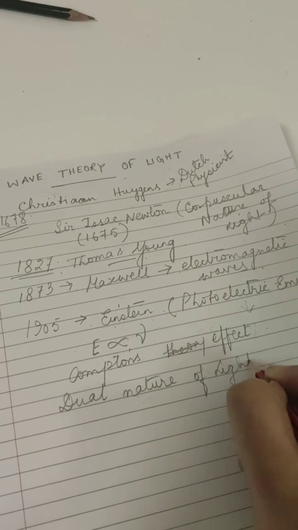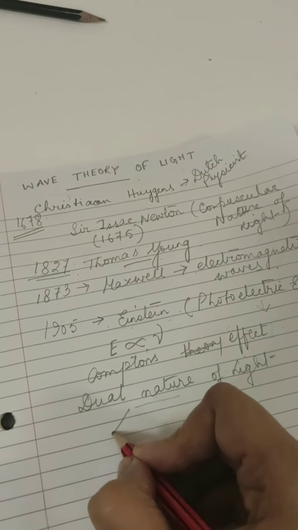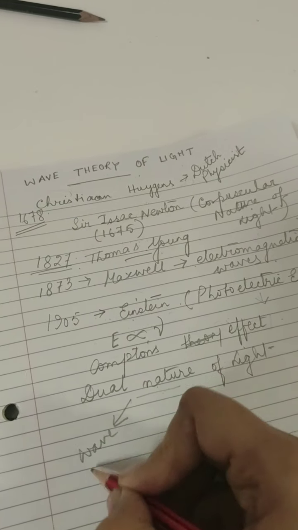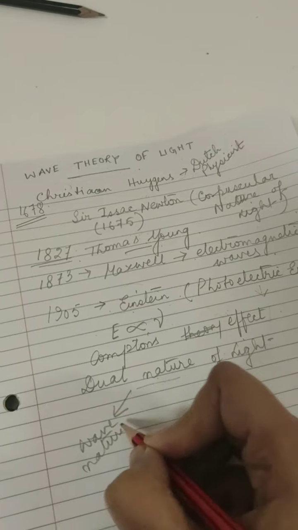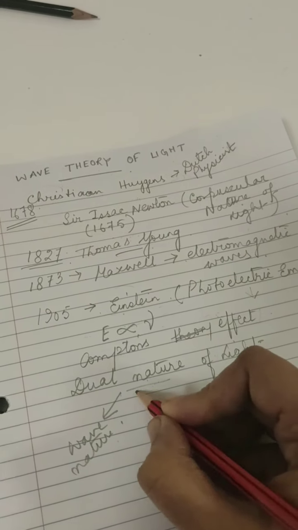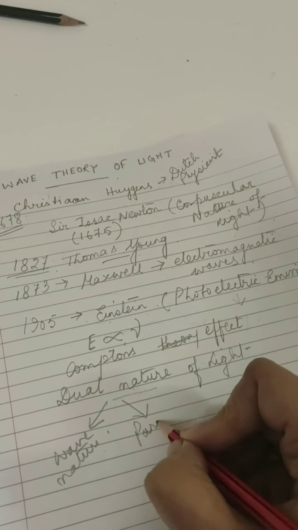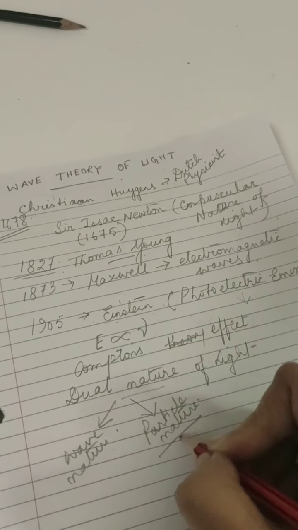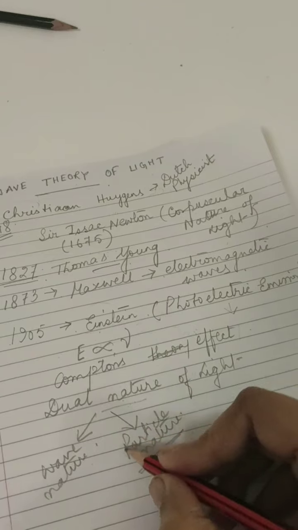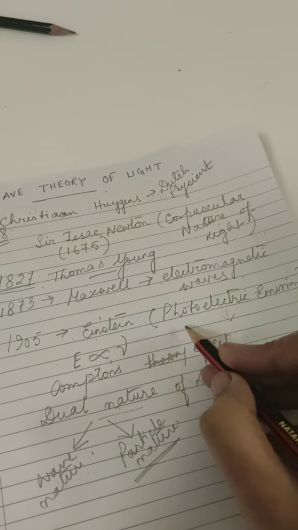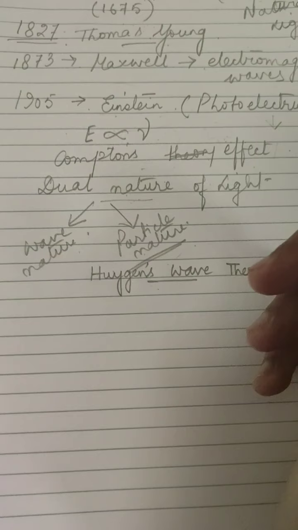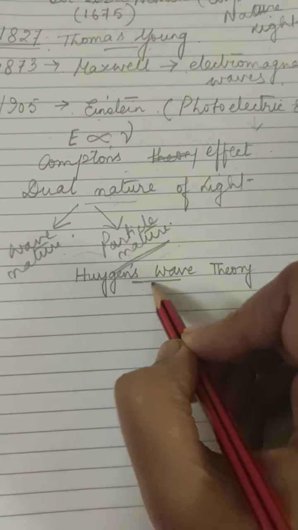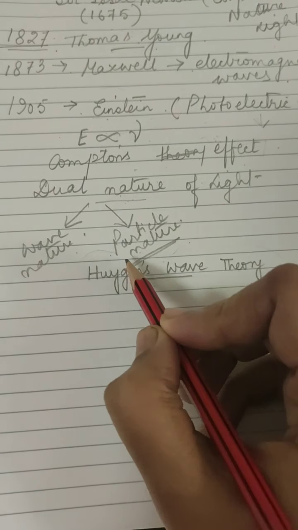That light shows both its wave nature, which proves the phenomena of interference, diffraction, polarization, and its particle nature, that is corpuscular nature, which proves the interaction of light with matter, like photoelectric effect, Compton effect. Okay, now we are going to do Huygens wave theory.